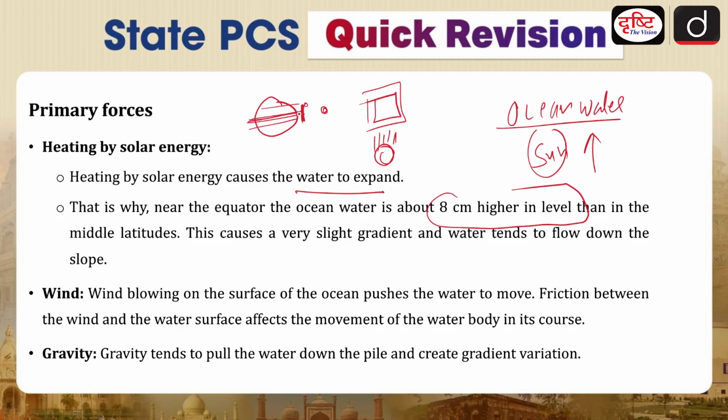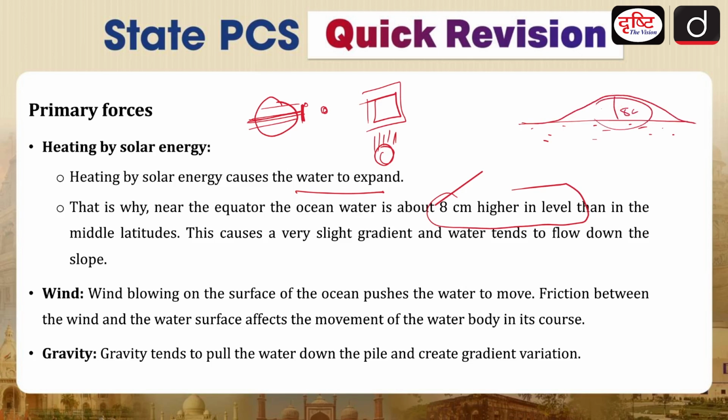That is why the equators are the warmest places, and that is why water here will be expanding more. Because of the expansion, the sea level of the water will rise by 8 centimeters. Since the volume is very large, let's say this is your water at the equator. Because the level is rising, you will see it rising like this, and this is your 8 centimeter rise, because of which a bulge has been created.